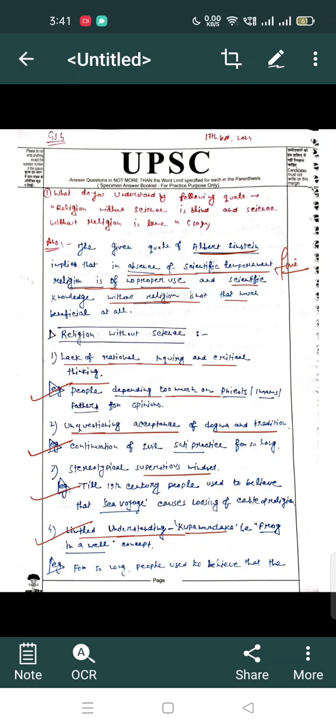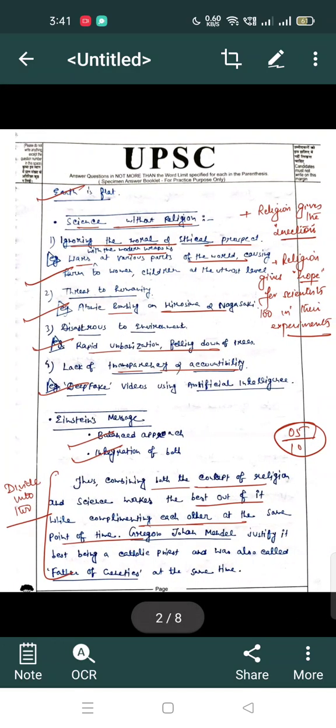So for such kind of quote-like question, first of all in the introduction part we have to discuss what the quote is referring to. Okay, so introduction will come कि ये quote में क्या कहना चाहते हैं, तो ये आ जाएगा. फिर after that in the body part we have to discuss regarding the key terminologies. For example, here the key terminologies are religion without science and science without religion. Okay, and after that we will come to the conclusion.